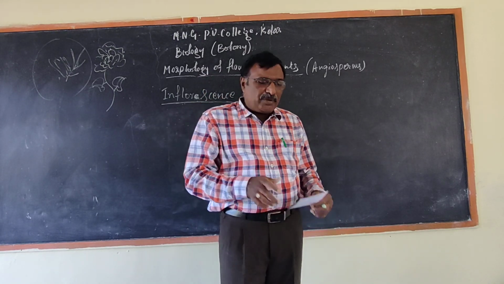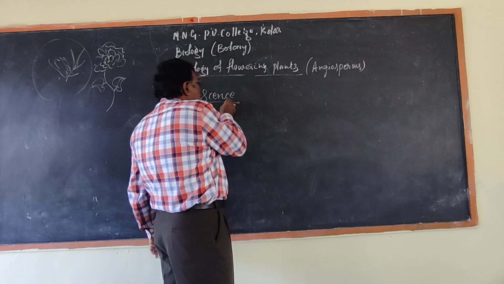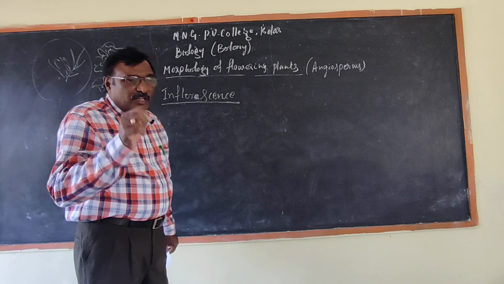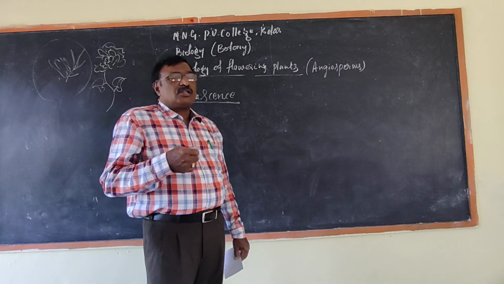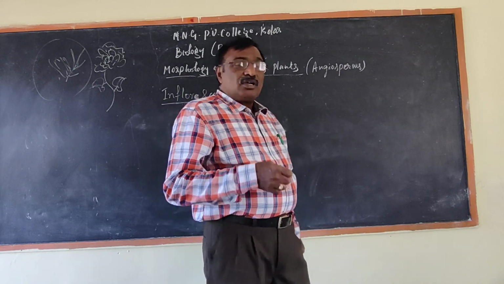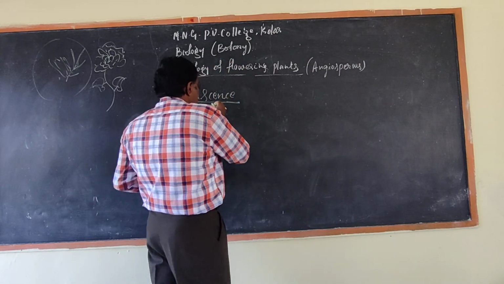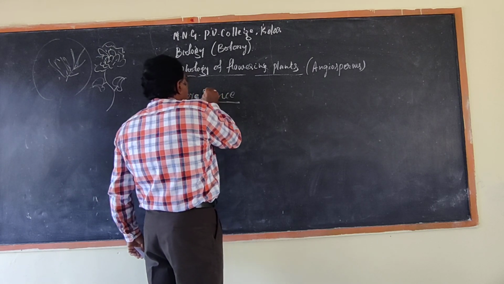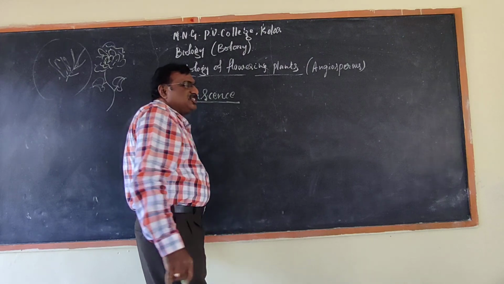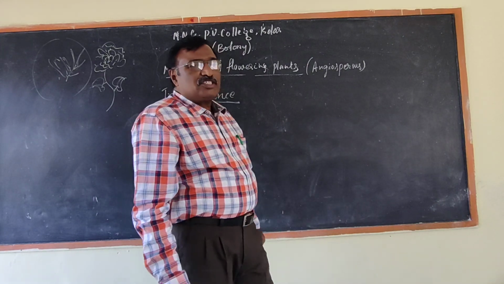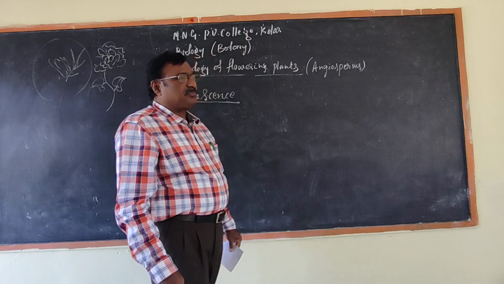So from the meaning of racemose and cymose, you will be able to understand cymose inflorescence, racemose inflorescence, mixed inflorescence, and special inflorescence. The word inflorescence you already know: the arrangement of flowers on the stalk or the petiole is called inflorescence.